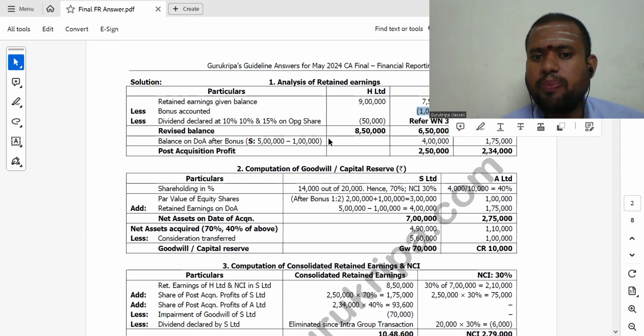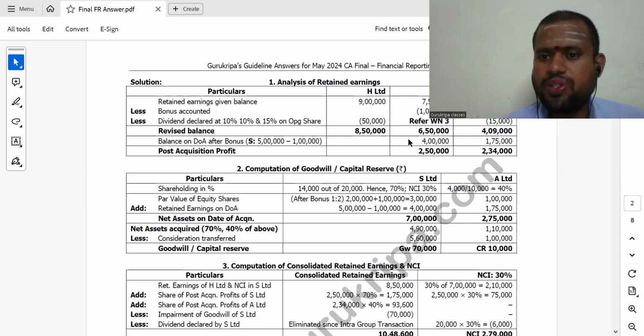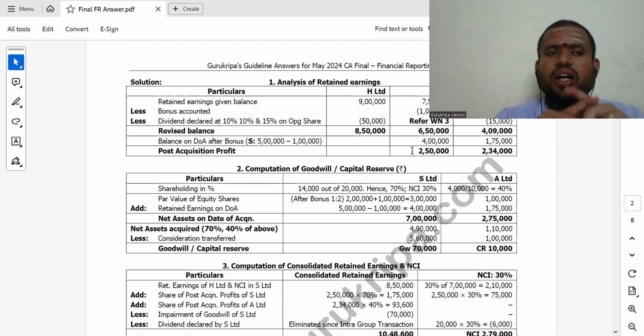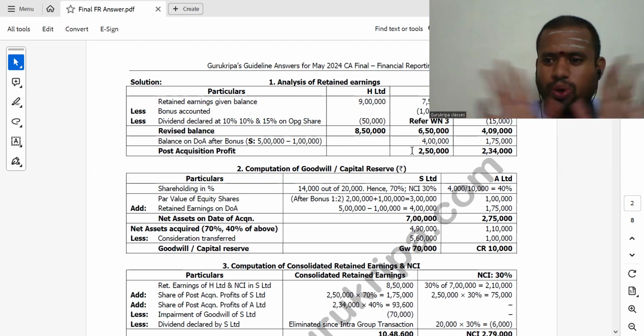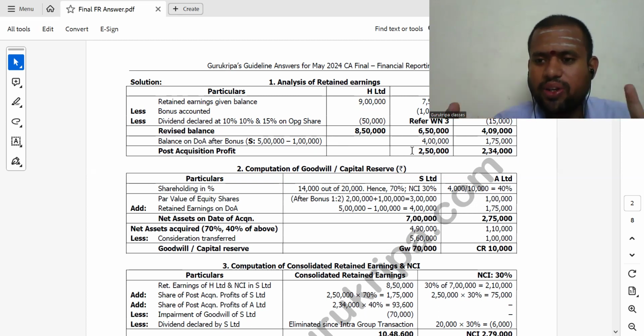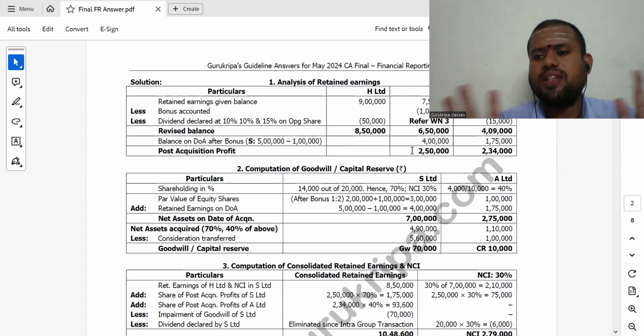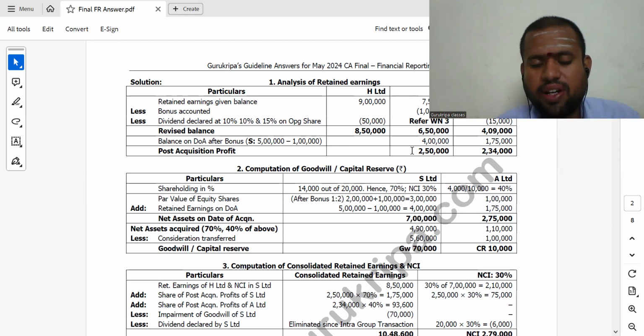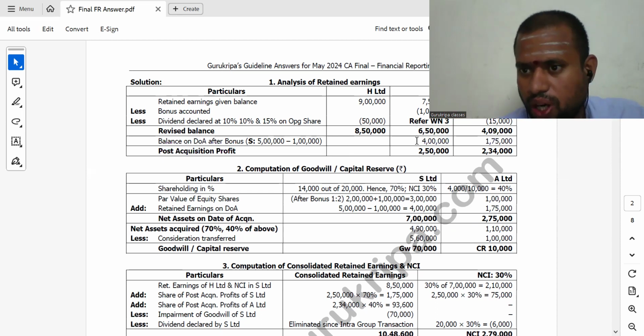So if you deduct the balance available on the date of acquisition, please remember, somebody will think that October, June, like that they have given, so that total post-acquisition profit we have to subdivide on a time proportion basis. No such confusion. Clearly they have given the reserve balance on the date of acquisition. Correct? So it is a straight, simple question as far as this is concerned. But from the opening balance on the date of acquisition, the bonus of 4 lakh we have to reduce. So you will get the post-acquisition profit.